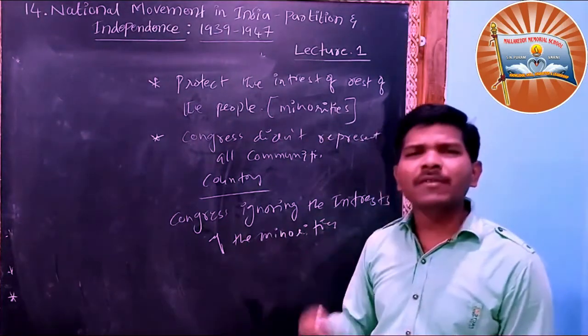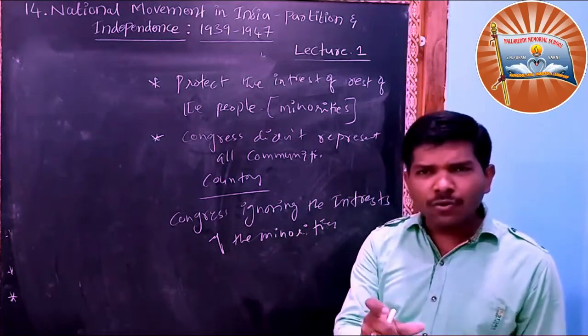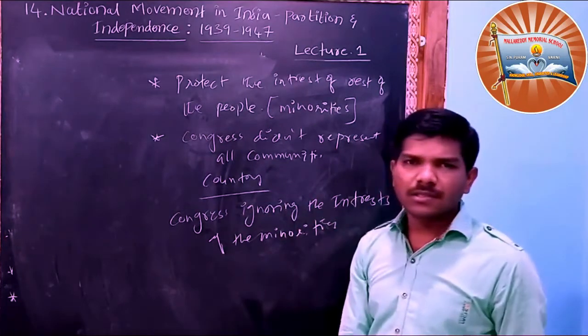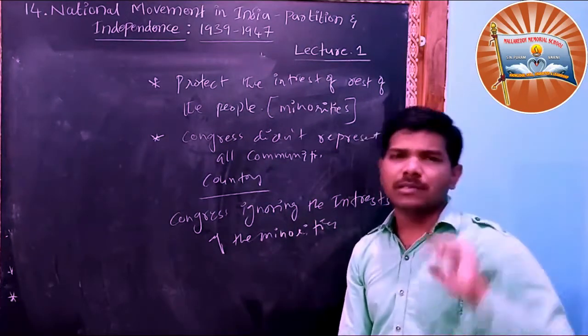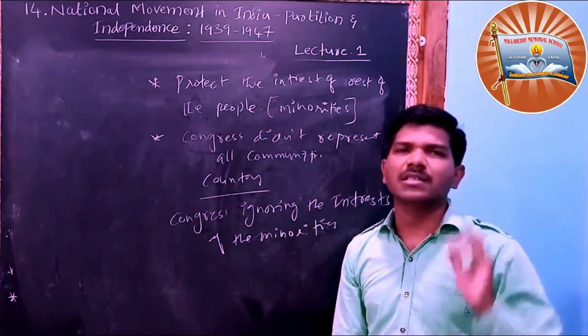No minority people were in the Congress. Then how can we give it? We have to think also about minorities. We have to think about other communities also, so we don't want to give any independence. This they said clear cut.